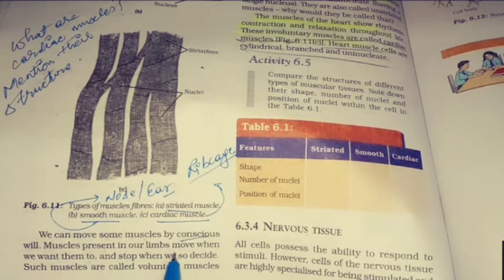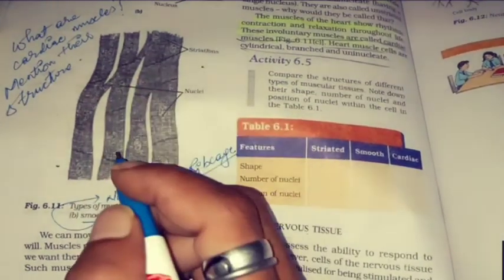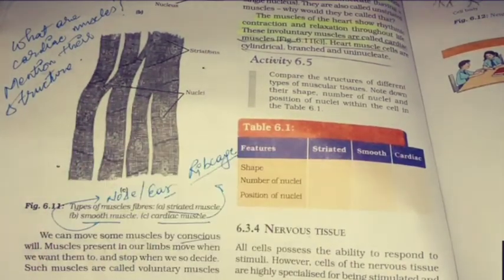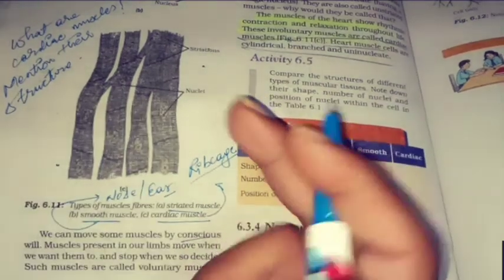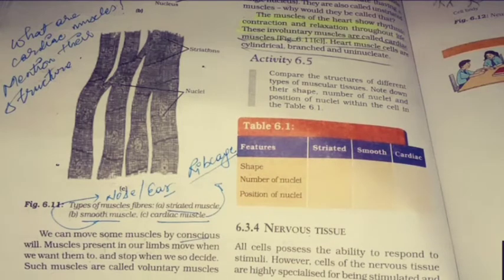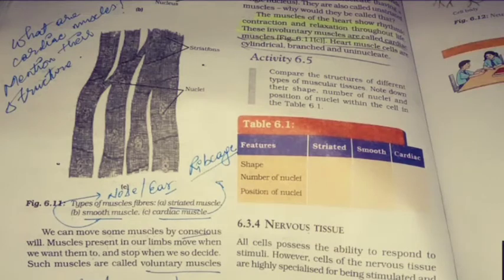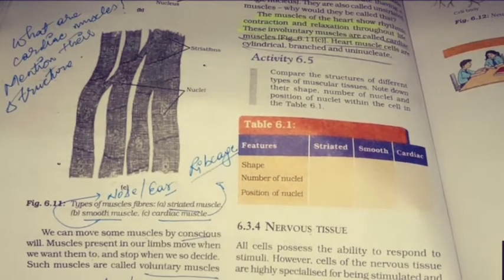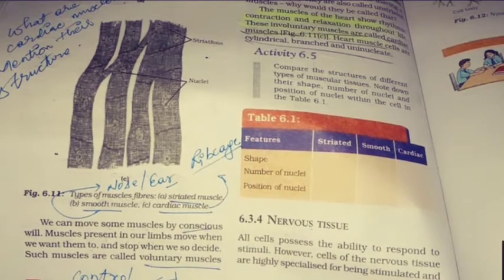We can move some muscles by conscious will. Muscles present in our limbs move when we want them to and stop when we so decide. When our mind decides we want to pick a pen, we can pick it up. We can control this action. We can control our running, but the involuntary actions can't be controlled by us. So such muscles are called voluntary muscles. The muscles which are in our control are called voluntary muscles.